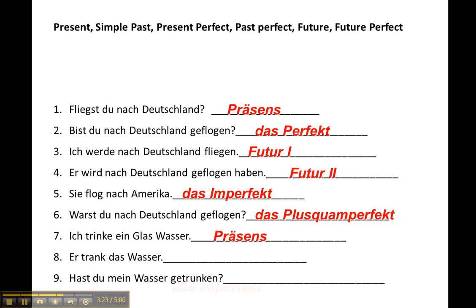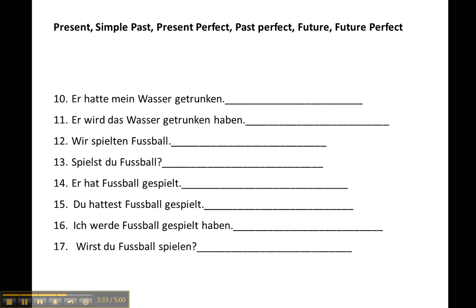Nummer 8, trank das Wasser. He drank it, that's imperfect. Nummer 9, hast du mein Wasser getrunken? This is perfect. Have you drunk my water? Okay, so Nummer 10, hatte mein Wasser getrunken. Plusquamperfekt, or in English, past perfect.